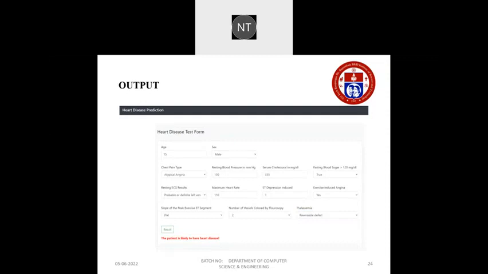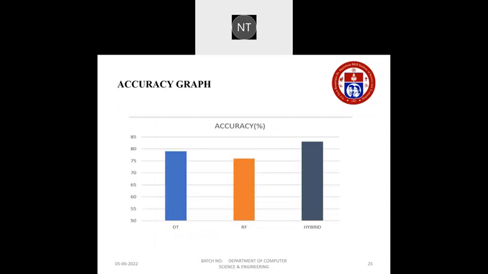And this is the input design of the data. You can see the attributes we introduced in the project like age, sex, chest pain type, resting BP, serum cholesterol, fasting blood sugar greater than 120 mg, resting ECG, maximum heart rate, ST depression induced, exercise induced angina, slope of the peak exercise segment, number of vessels colored by fluoroscopy, and thalassemia. And after the patient gives all the attributes and details, the output will be generated like this. The patient is likely to have heart disease, or the patient is not likely to have heart disease in future, etc. And this is the accuracy graph of our algorithms.